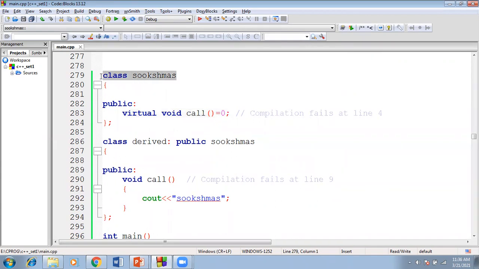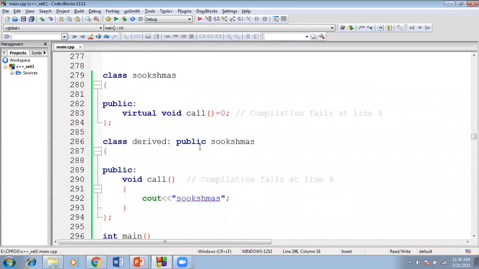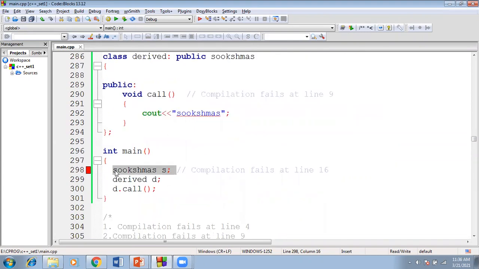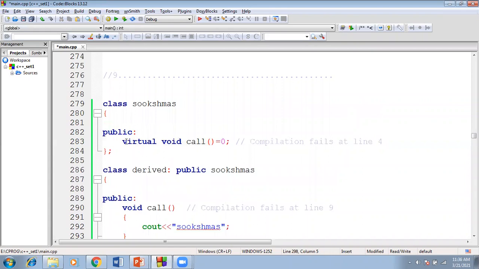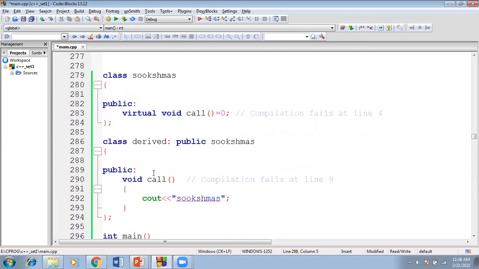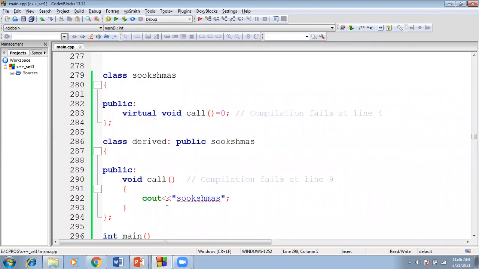When we treat it as an abstract class, if you try to create an object for the class, we will get the compilation error. Why? Because for an abstract class we are unable to create an object. So if you try to create one, you will get the compile time error. So comment this line where I created the object for the class. Now I am providing the implementation in the derived class. So now if you run this code, we will get the Sukshmas output. Why? Because I'm providing the implementation in the derived class.